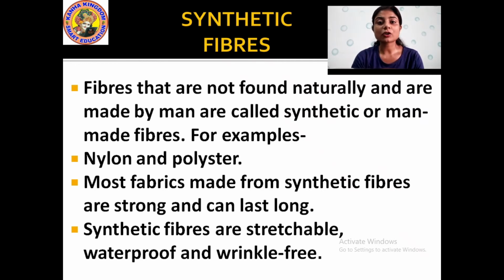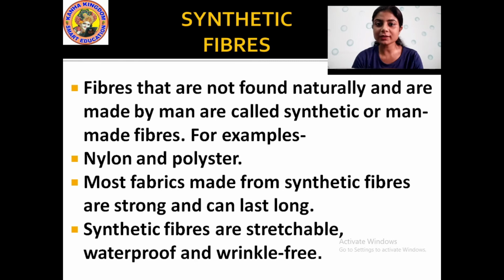So what are synthetic fibers? The fibers which are not found naturally. That means they are not produced by plants or by animals, and they are made by man. That is why they are called man-made or synthetic fibers. Nylon and polyester are some examples.